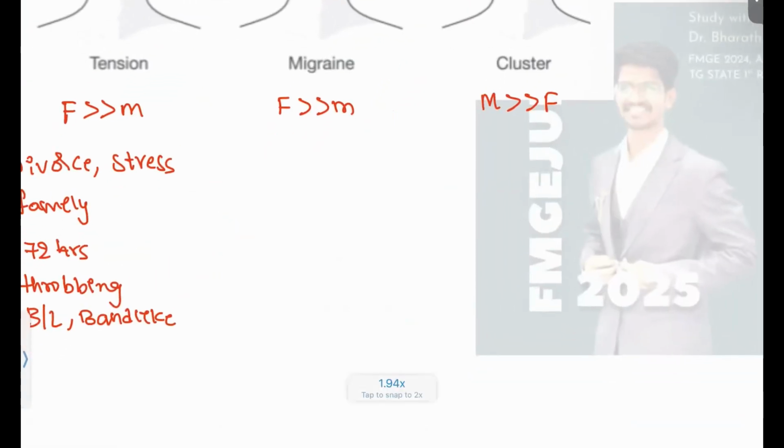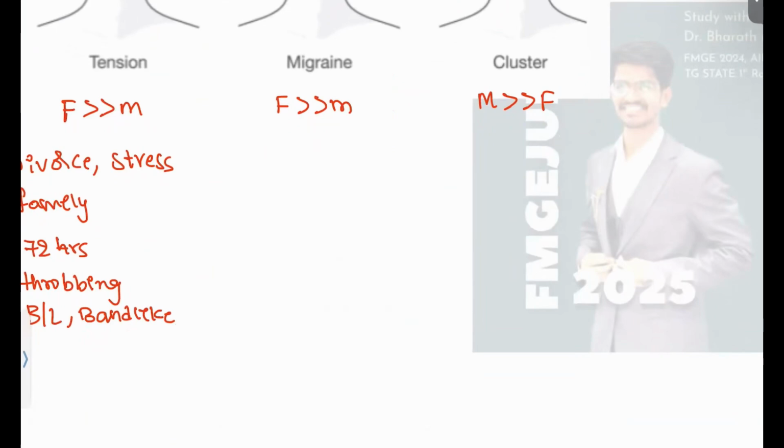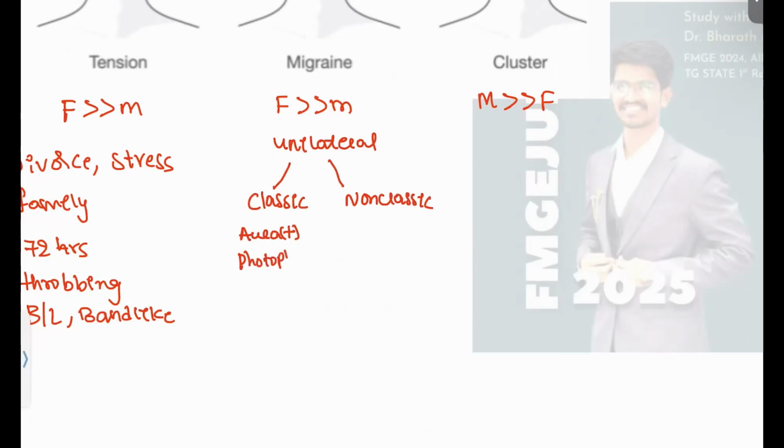Next, coming to migraine headache. Migraine headache is always unilateral. It presents as a classic type and a non-classic type. Classic type means the patient has an aura. If the aura is present, the patient has classic migraine. In the aura, the patient will have photophobia, and also nausea and vomiting. This is the classic headache.